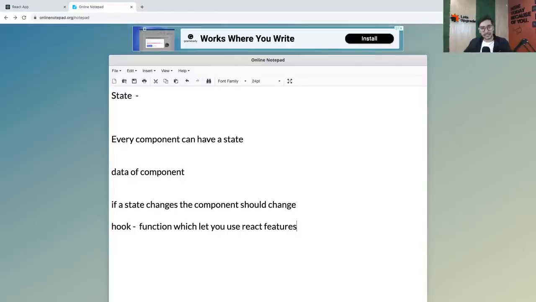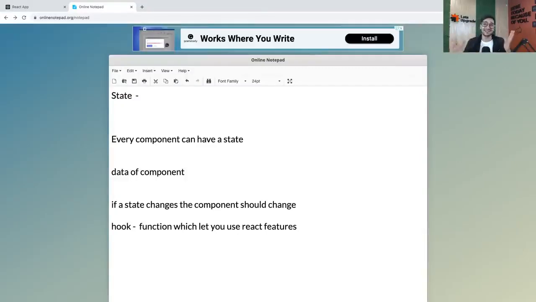So, guys, internally, the React library gives you a lot of features. Hooks are nothing but some inbuilt functions provided by React which let you use the React features, or which let you connect to the React features. That's why they are called hooks. Normally, guys, why do we use a hook? To connect two things, right? So that is why they are called hooks, because they let you connect to the React features.